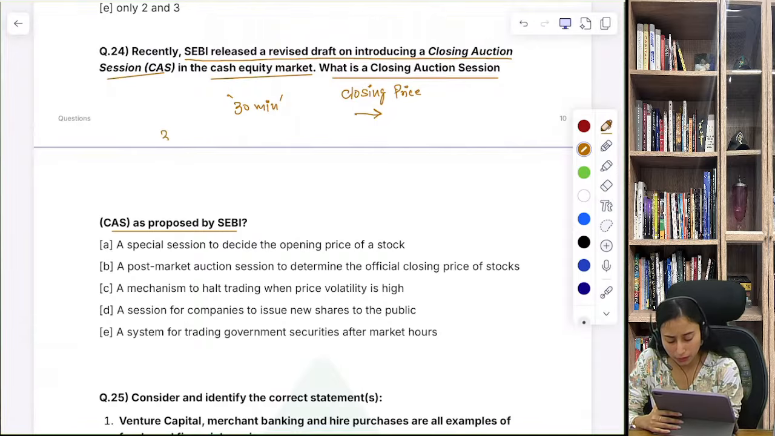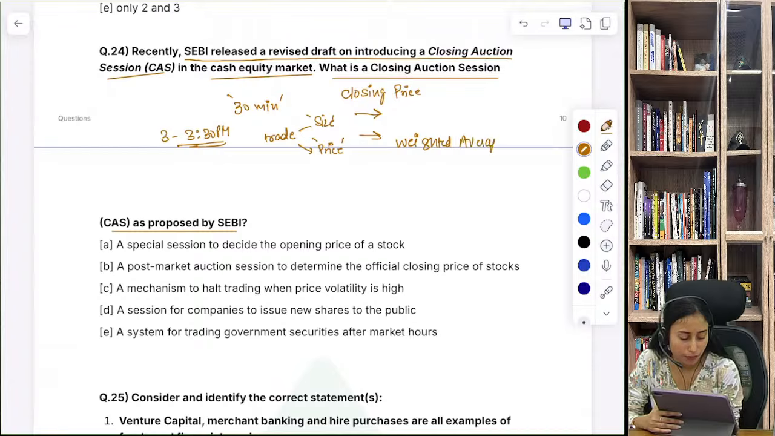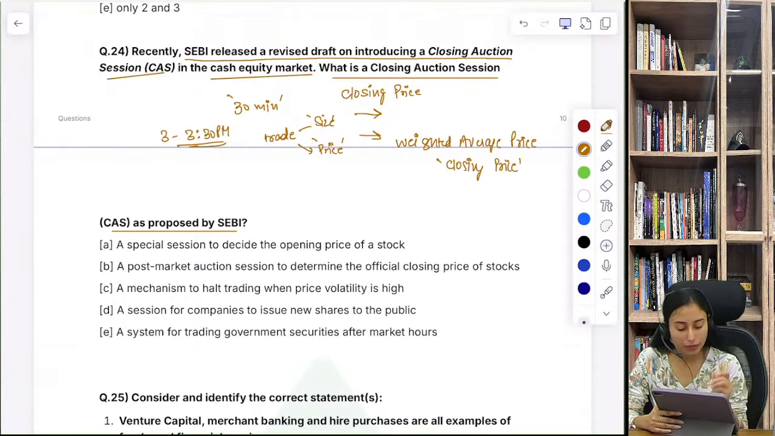So between 3 and 3:30 PM they identify the trades based on their size and the prices they are being traded at. Based on the weighted average size and weighted average price, they identify what is going to be the closing price, right? But now what does SEBI say?